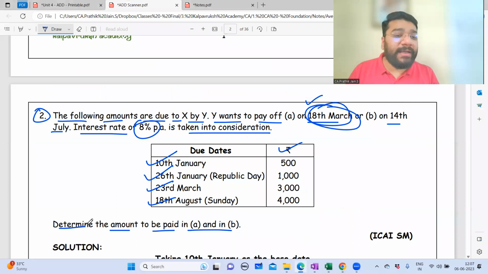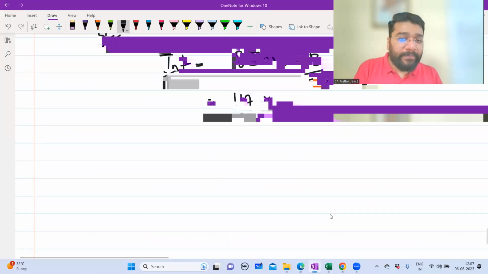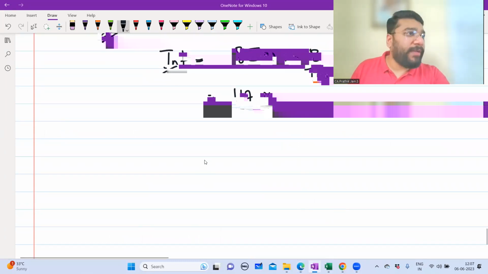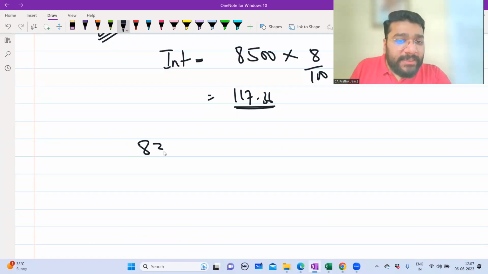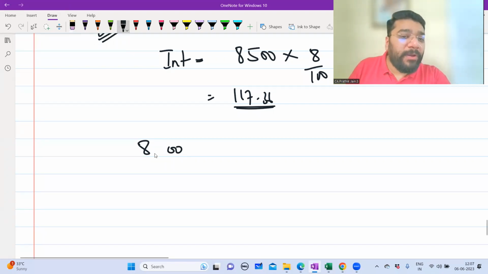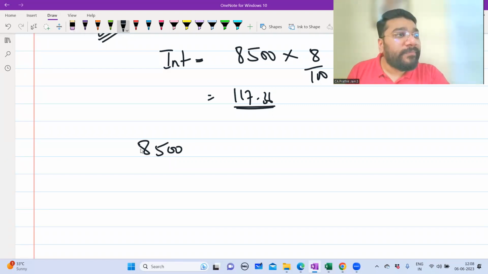Now the question they are asking is, determine the amount to be paid in option A. That is, if person Y is making the payment on 18th of March, how much money will he pay in total? I'm just doing it roughly. Originally, he is supposed to pay 8,500. Since he's making early payment, Y, the customer, the buyer, is getting a cash discount of 117.36.